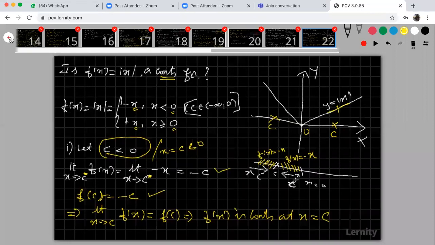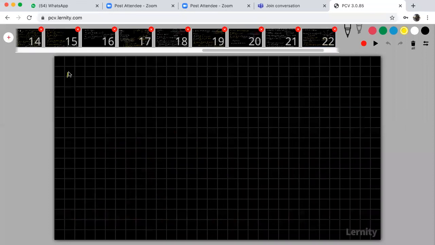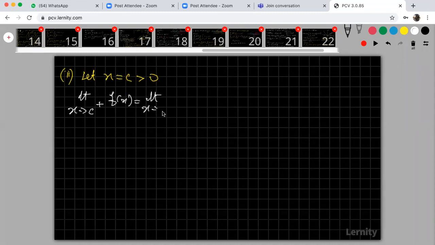Okay, so come to the second case. My second case is let x is equal to c, that is greater than 0. Then what is my limit x tends to c plus f of x? Limit x tends to c plus f of x is x only. So apply c here in place of x, that is plus c. What is the value of the function?